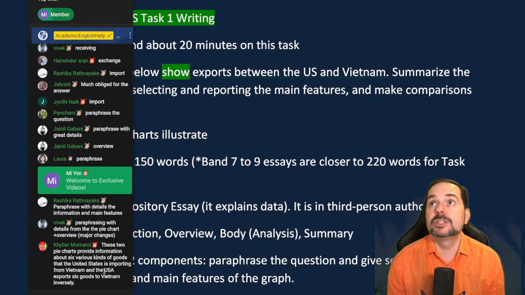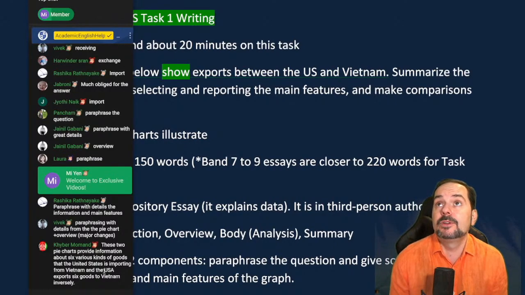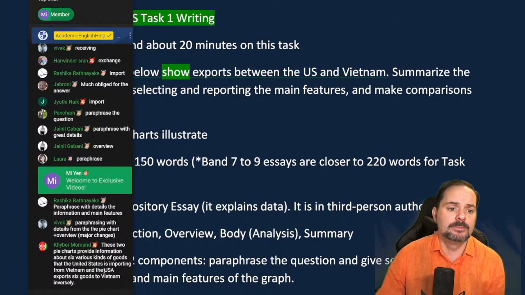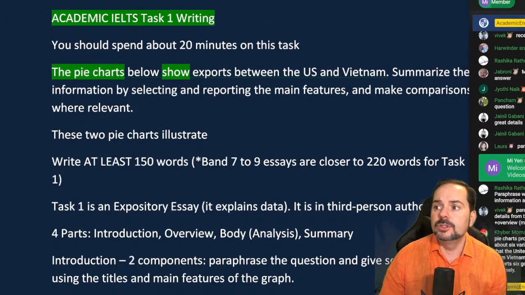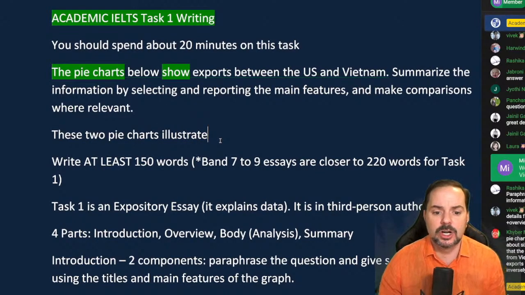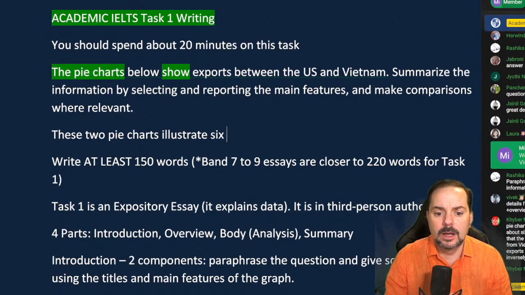So go ahead, members, and go ahead, students, paraphrase this question. If we have some academic IELTS students, or even if you're a general IELTS student and you just want to challenge Rumi or Emmanuel, then go ahead and paraphrase this as well, okay? So I'm going to do the same, and then we'll compare, okay? So these 2 pie charts illustrate 6 kinds.